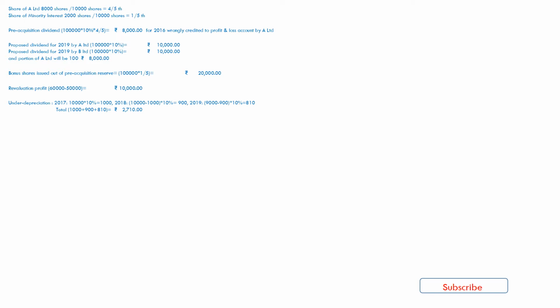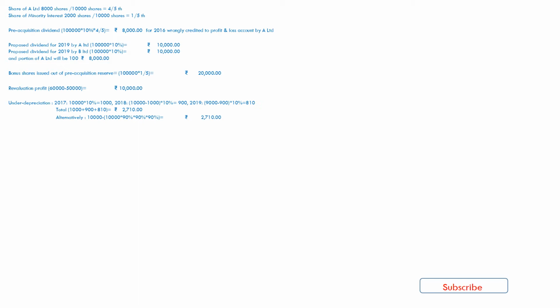Under depreciation can be calculated in another way. How? In each year, 10% depreciation will be charged on reducing balance method. That means at the end of each year, the balance representing 90% of actual value.